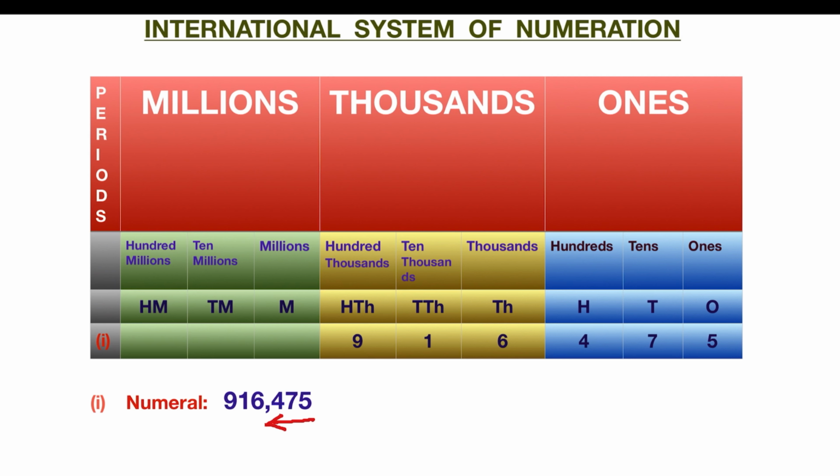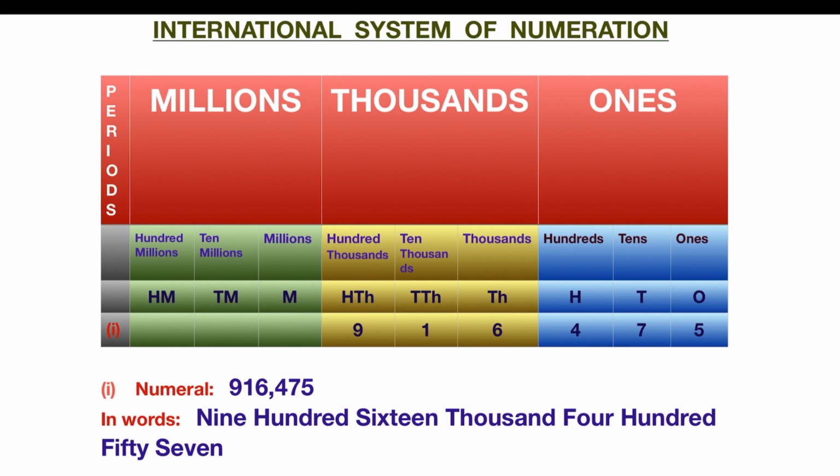So before three digits we have to put one comma. So now let us see how to read this number or how to write it in words. So it will be 916,457.